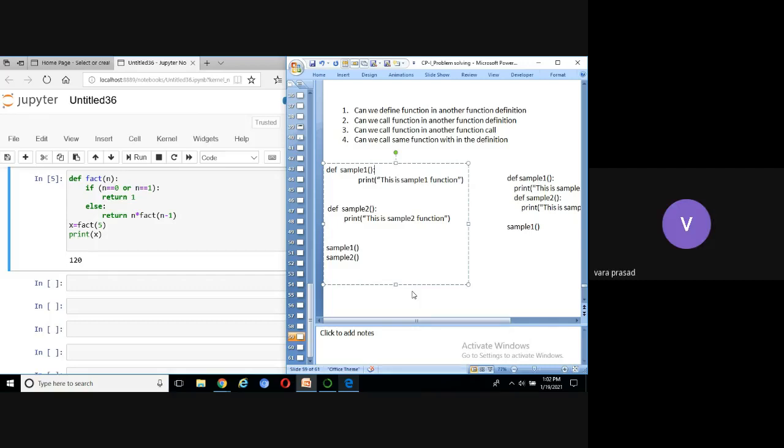Function is one concept. Second one, class. Even we can use looping. We can achieve the code reusability using functions and loops. Okay, right.